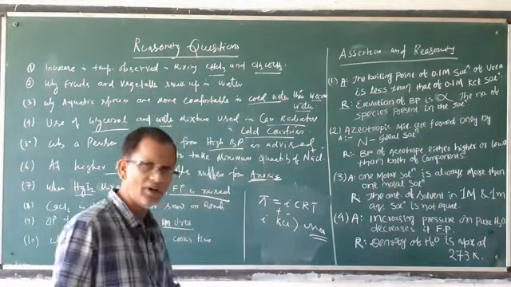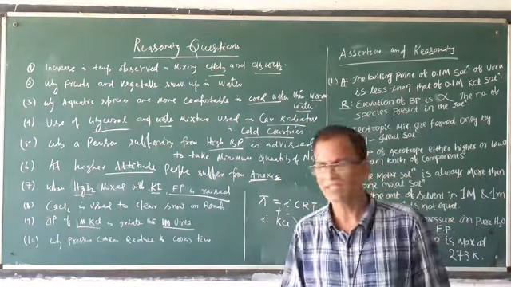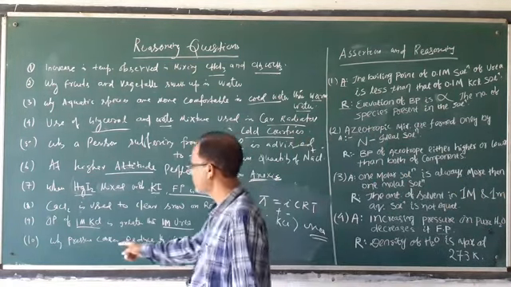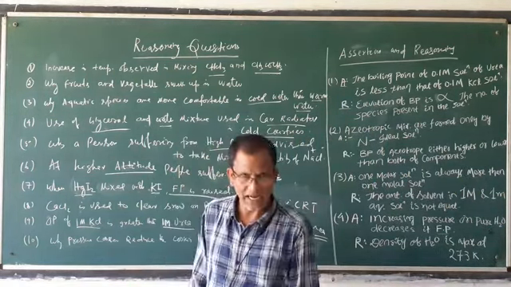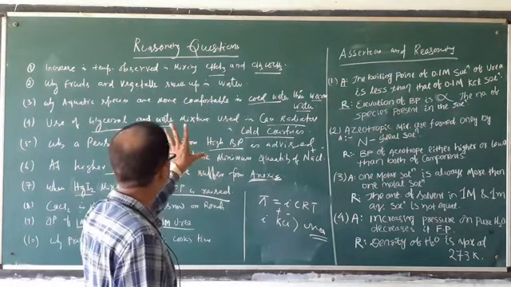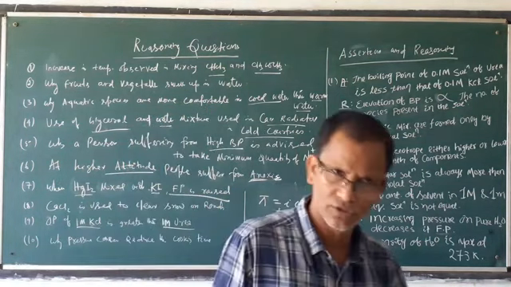As the pressure is very high, the temperature will be raised. When the temperature increases, it takes very little time to boil the food. That's why a pressure cooker takes very little time to cook the food, because inside the pressure cooker the temperature increases due to high pressure. These are some reasoning questions in the chapter Solutions.